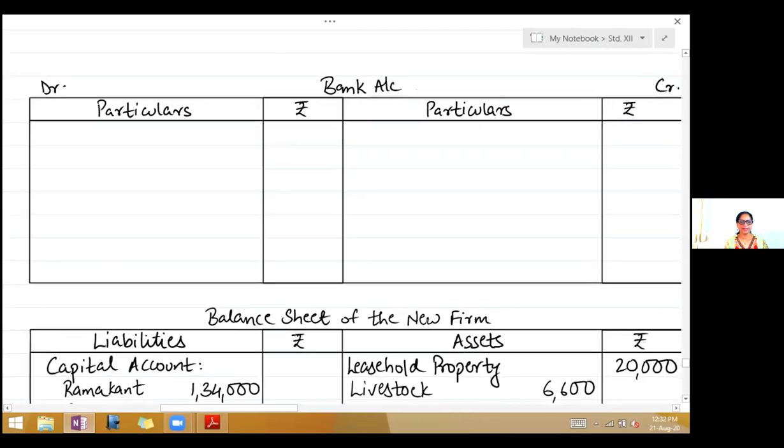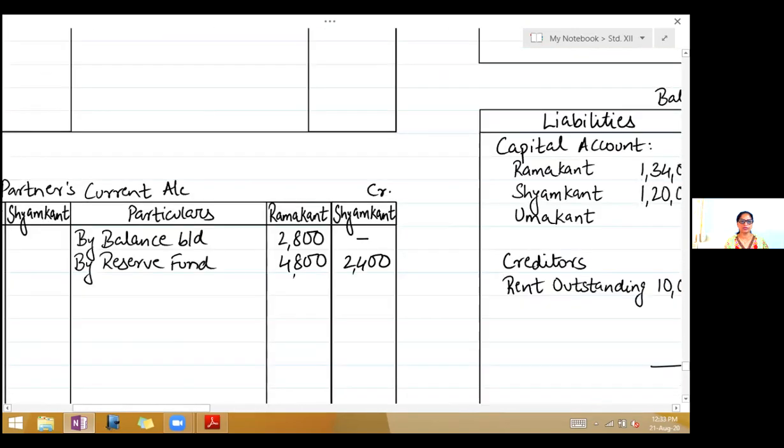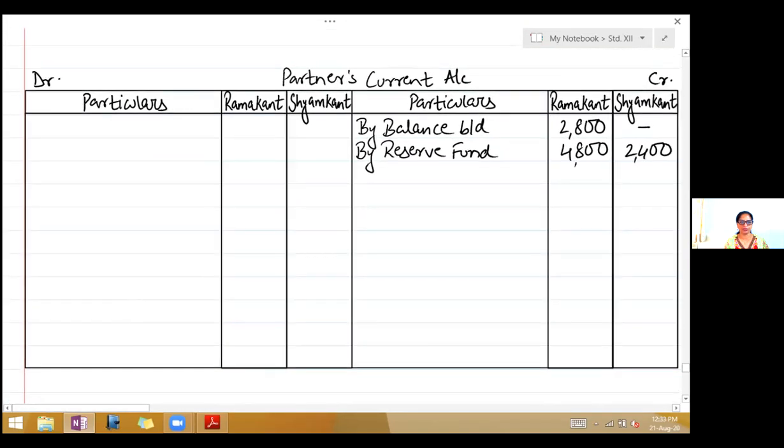On the debit side, to balance brought down, 75,400. And lastly, they have given you current account of Shamakant. This is given on the asset side. So you will bring down the balance on the debit side of current account as to balance brought down.